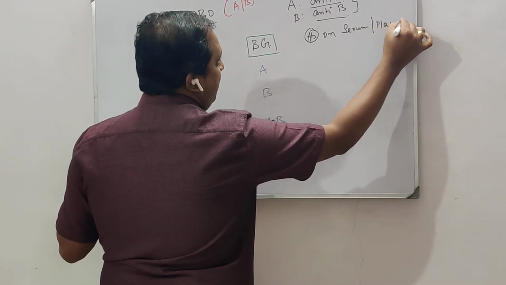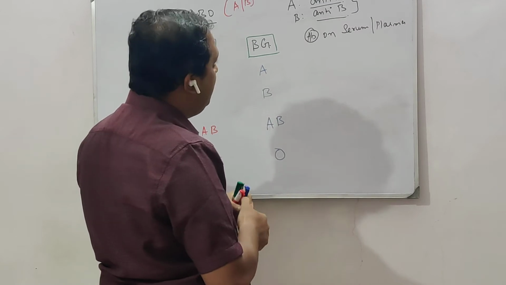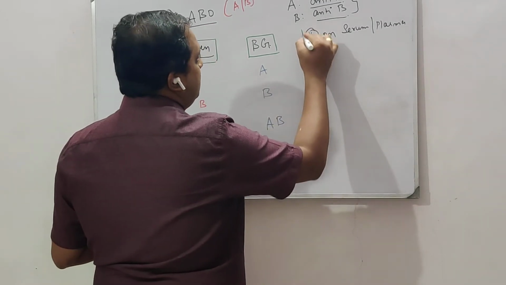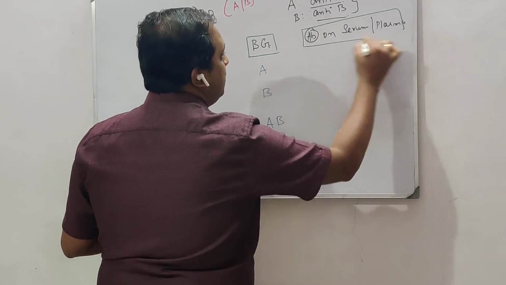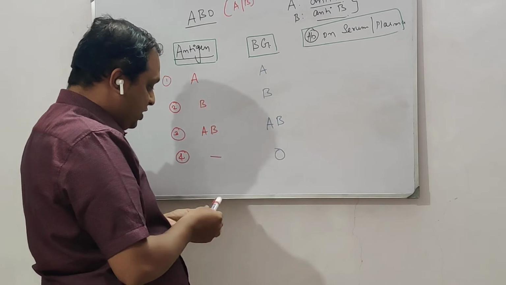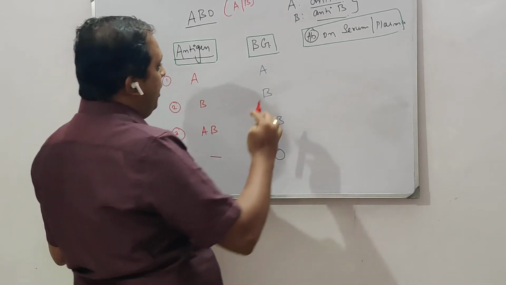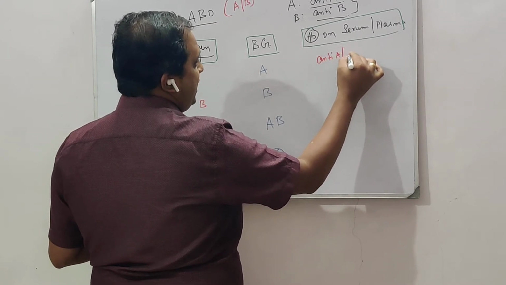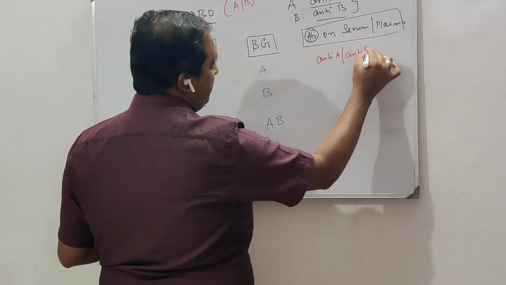So there is a minute difference between serum and plasma. Right. So since these are all naturally occurring antibodies, I can expect the presence of both anti-A as well as anti-B.